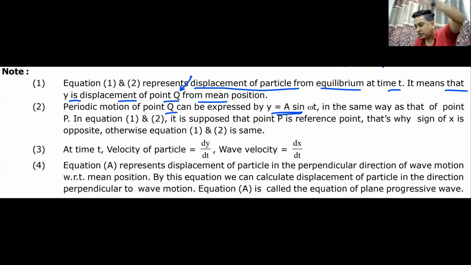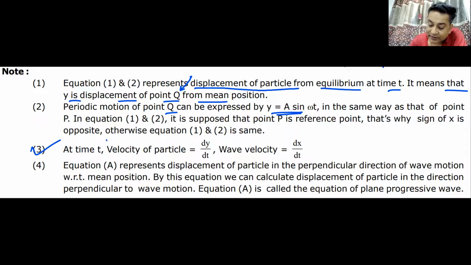So once you know the position of the point, we can use the simple equation y is equal to a sine omega t. It is the equation of one particle, but the wave equation covers all the particles, and therefore we have omega t minus x by v if it is moving in the positive x-axis. If it is moving in the negative x-axis, it is t plus x by v. Do we understand this?